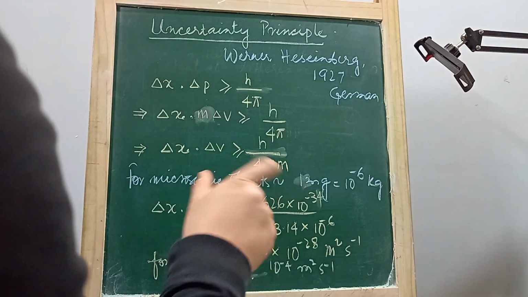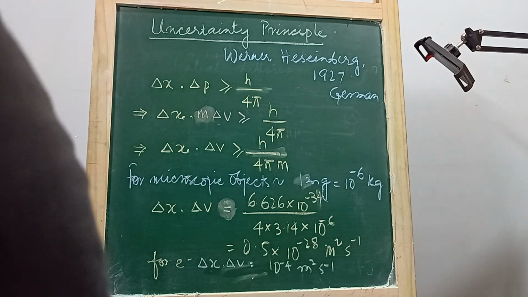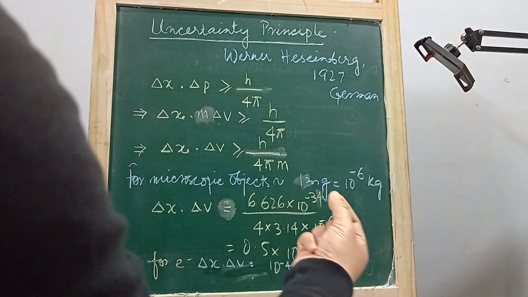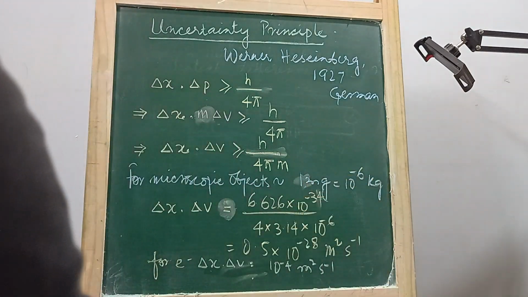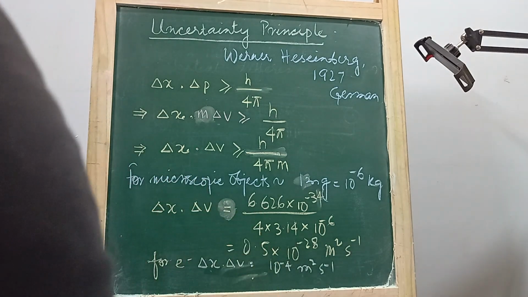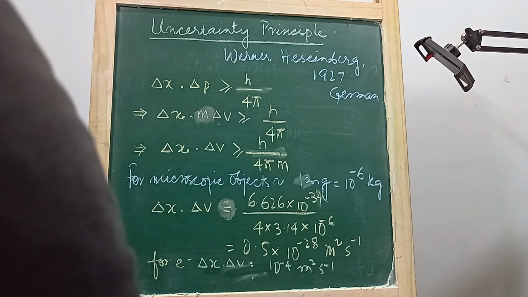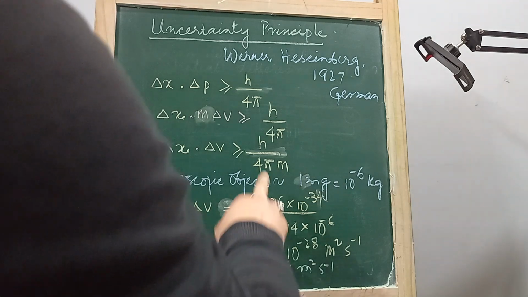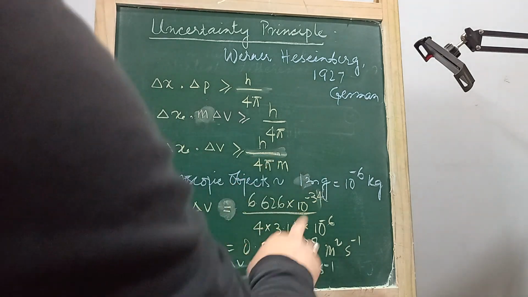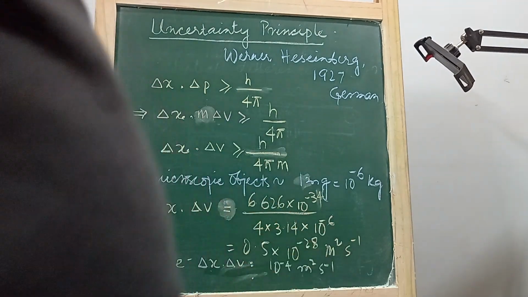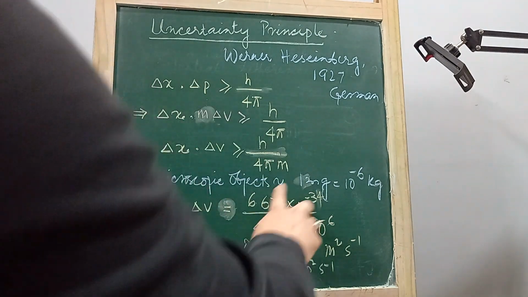Okay, let's try to understand with a numerical figure. For example, if we consider a microscopic object, say in terms of milligram, which is 10 to the power minus 6 kilogram, the uncertainty in position multiplied by uncertainty in velocity will be equal to h, Planck's constant 6.626 multiplied by 10 to the minus 34, divided by 4 into 3.14 multiplied by the mass, 10 to the minus 6, so it becomes 10 to the minus 28.